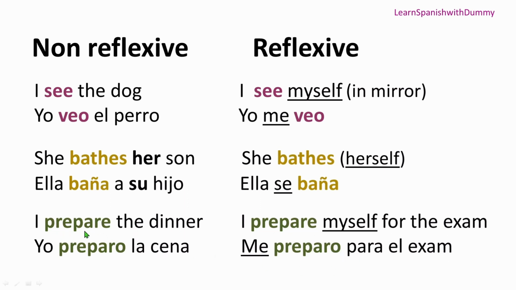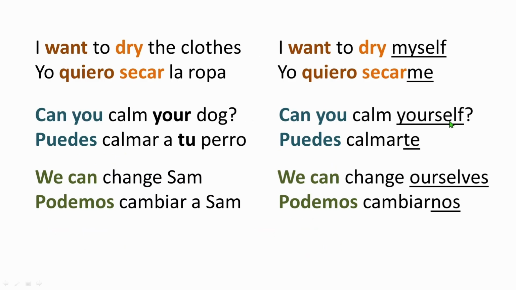Here I'm saying I prepare the dinner. So I'm doing an action, alright? And I'm doing the action of preparing something, right? And what I'm preparing is the dinner. But here, I'm doing an action of preparing, and to whom I'm preparing? I'm preparing myself, right? I'm doing this action on myself only, right? So we need to put reflexive pronoun. Me, okay? Me preparo para el examen. So that's it, right? Let's see some more.